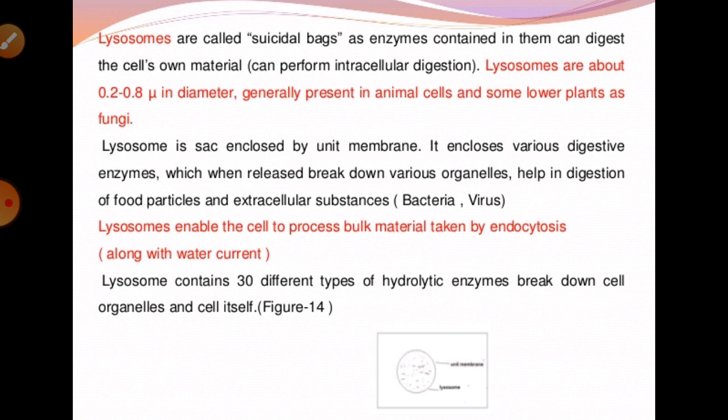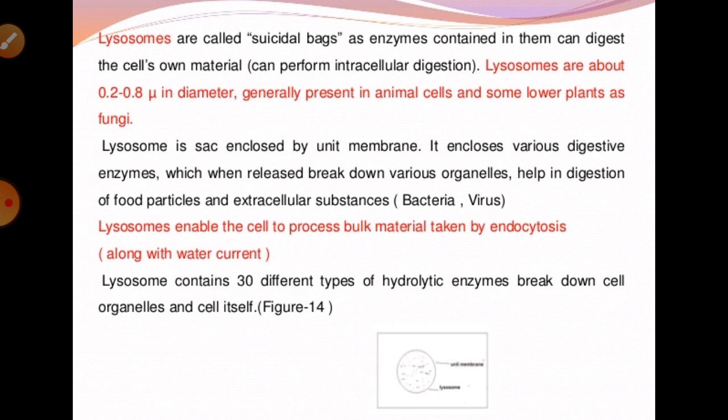These enzymes are optimally active at an acidic pH less than 7. Hydrolase, lipase, protease and carbohydrase are all hydrolytic enzymes, and they are activated only in a medium that is acidic, less than 7. Therefore they are acidic hydrolases, and they are capable of digesting macromolecules from various sources like carbohydrate, lipid and nucleic acid. All the different substances originating from carbohydrate, lipid and nucleic acid can be digested with the help of these enzymes.